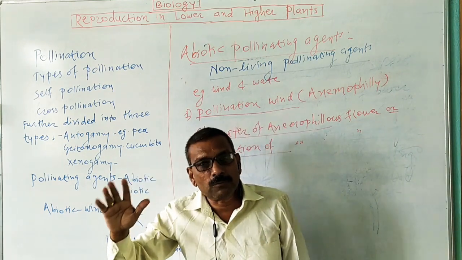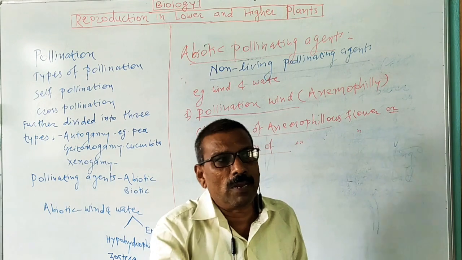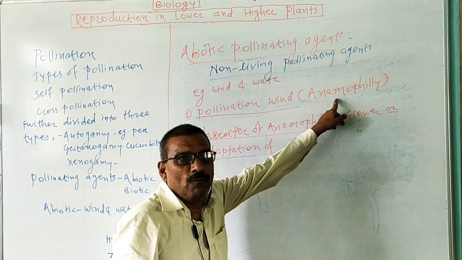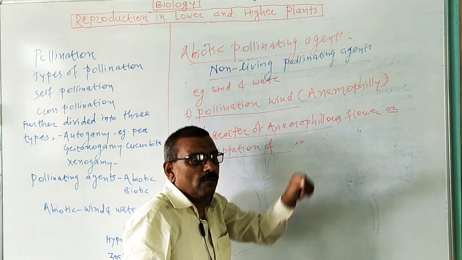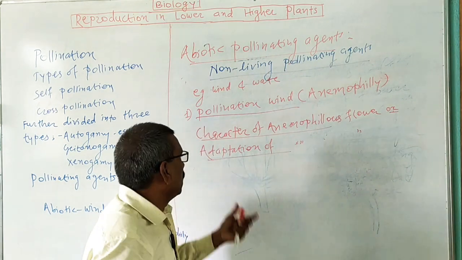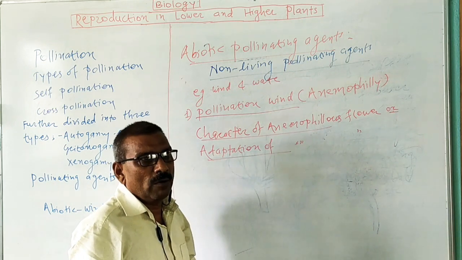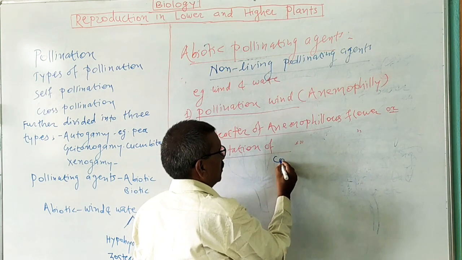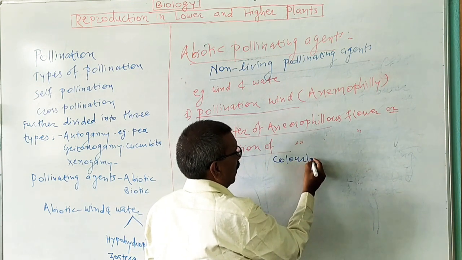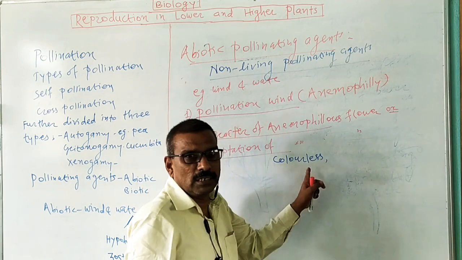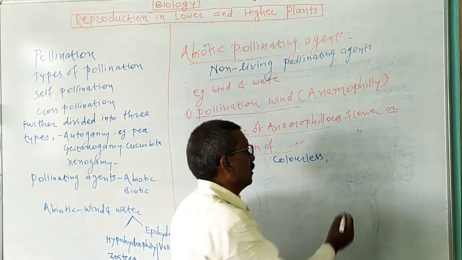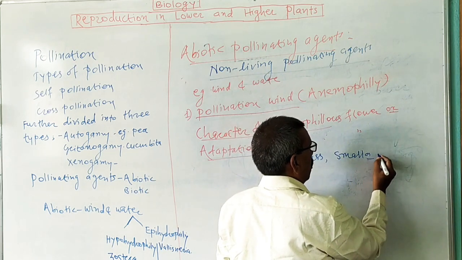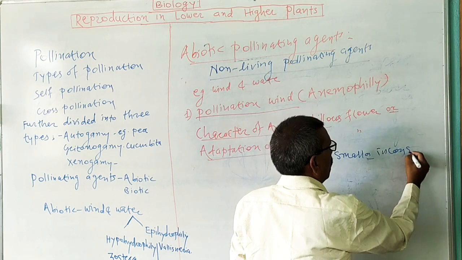When pollen grain is transferred from one plant body to another by wind, it is known as anemophily. The anemophilous flowers are generally colorless, and small, known as inconspicuous.